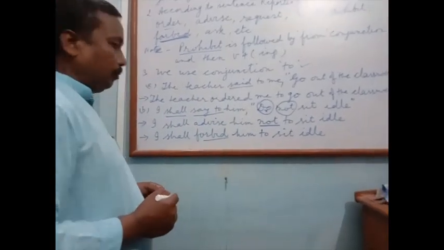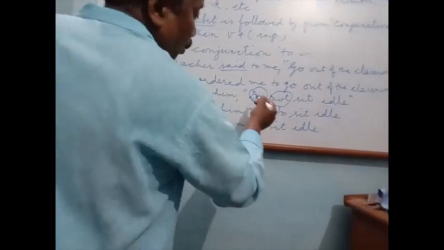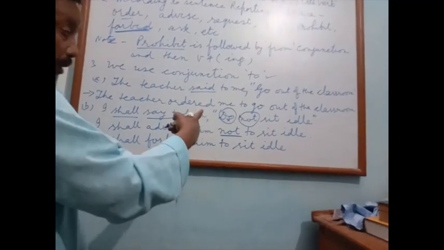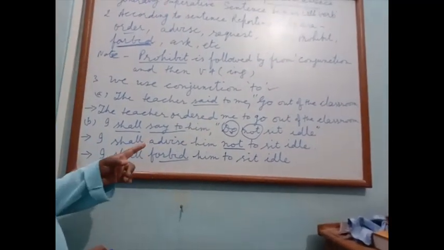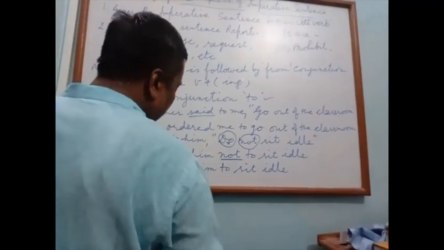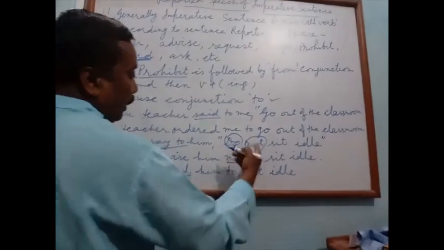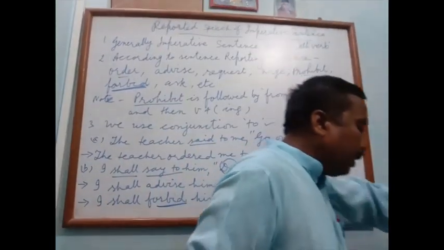Okay, any problem? Do is deleted in imperative sentence, but not in interrogative and assertive. Forbid already gives negative sense, then not is also deleted. Okay. Now let's take another example.